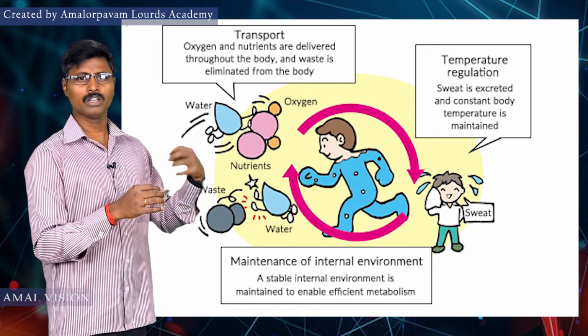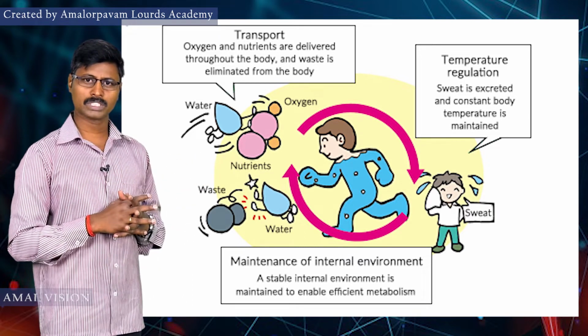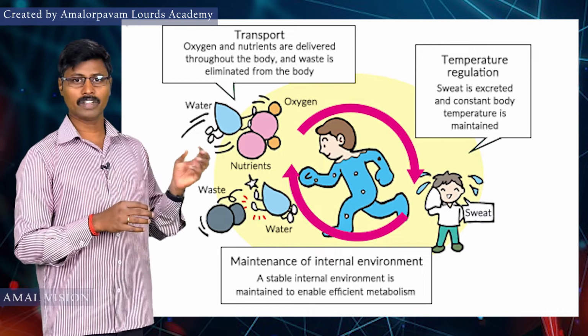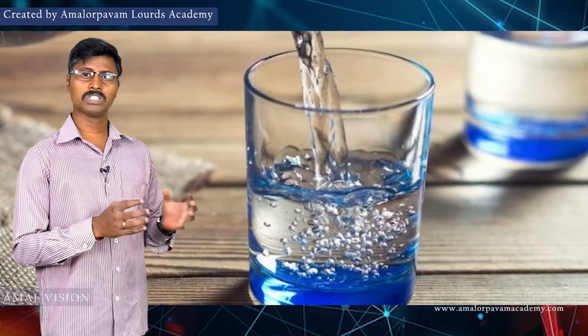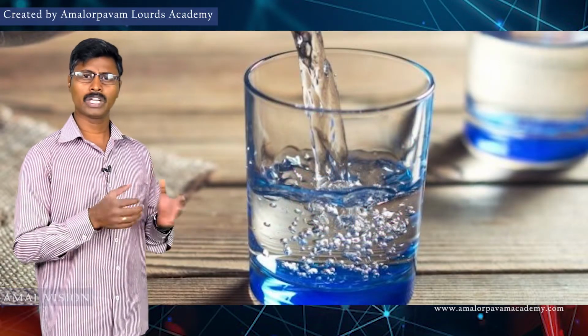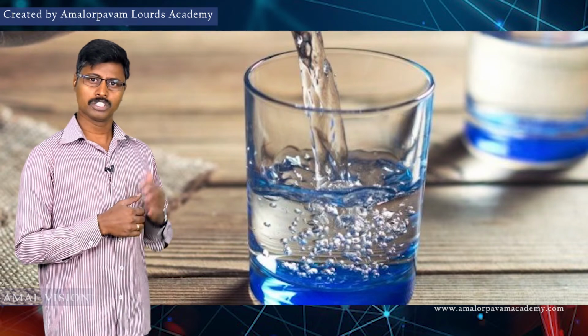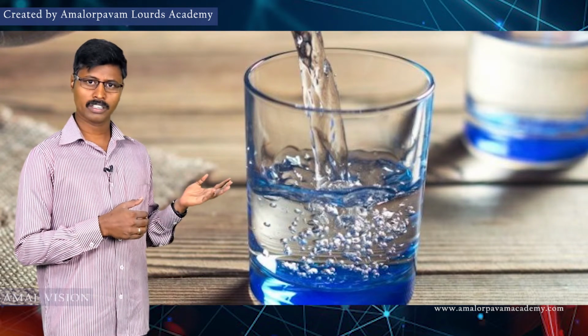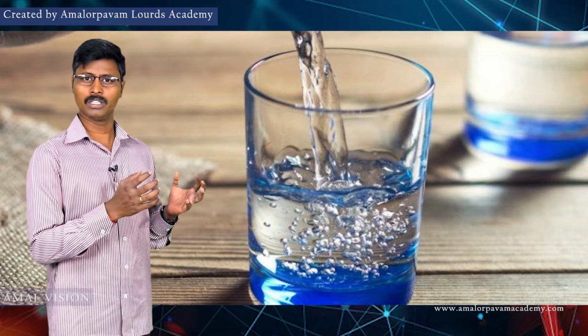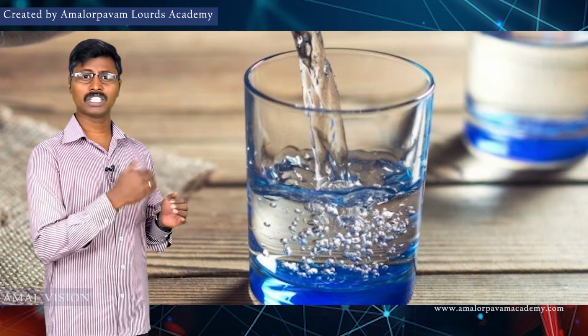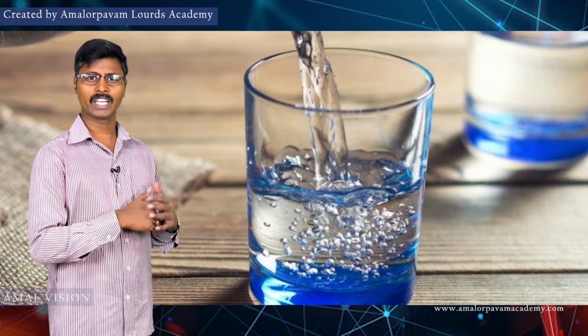How much water is present in our body? Nearly 70%. Even though water does not give us any energy, it is important. We all take nearly 8 to 10 glasses per day, based on the person's body requirement.